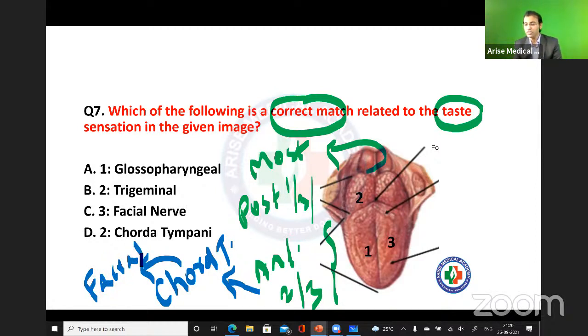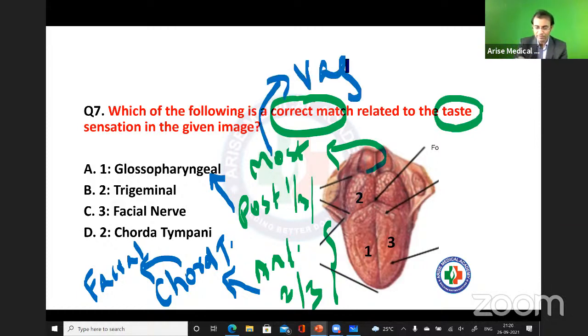Okay, fine. What about the posterior 1/3? Posterior 1/3 is supplied by the glossopharyngeal nerve. And the most posterior, the posteriorly most part, this is supplied by the vagus nerve, right? And the vagus nerve mein kaun sa? Internal laryngeal branch, right? Internal laryngeal branch of the vagus nerve. So now you tell me which one is the right match here?